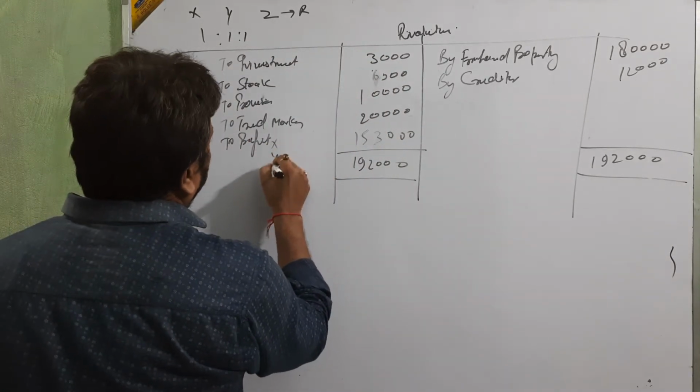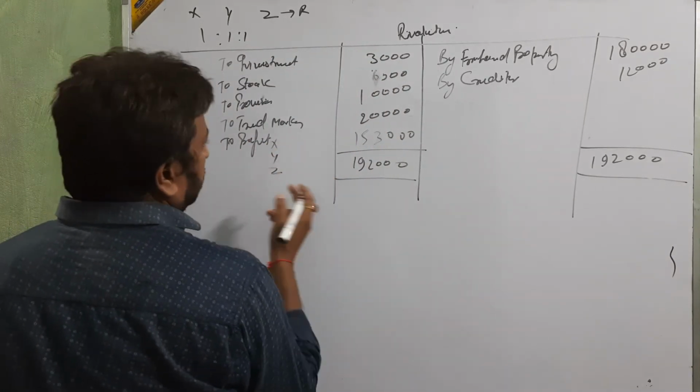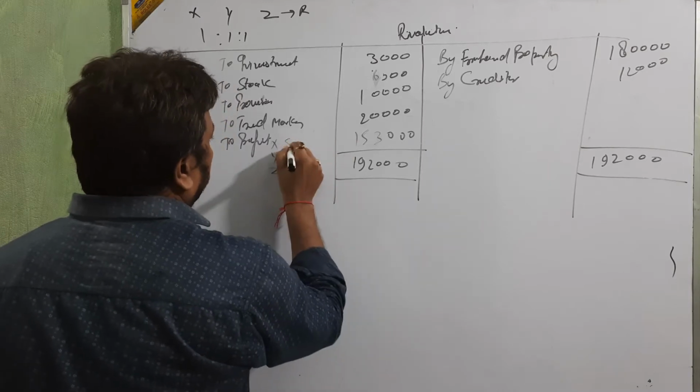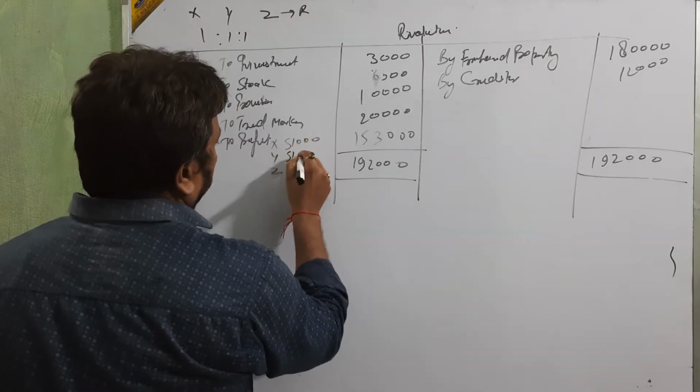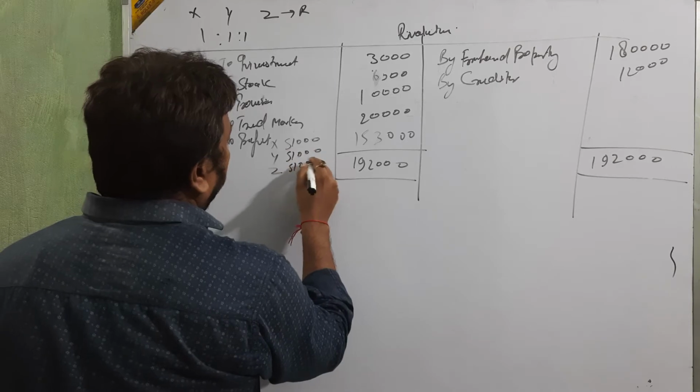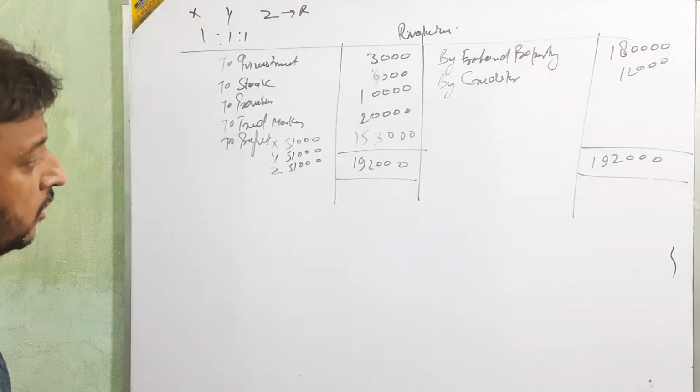Divide and distribute it among X, Y and Z in the ratio 1:1:1. It means 51,000, 51,000, 51,000.